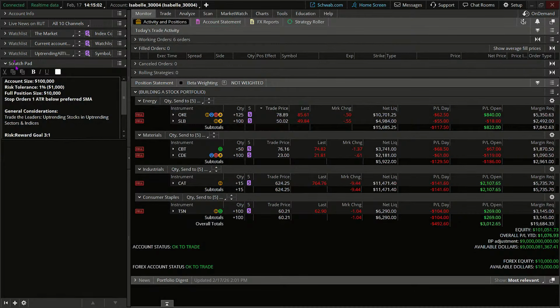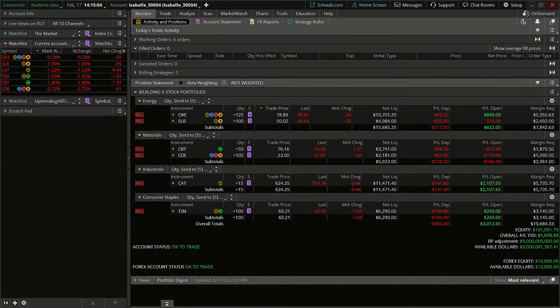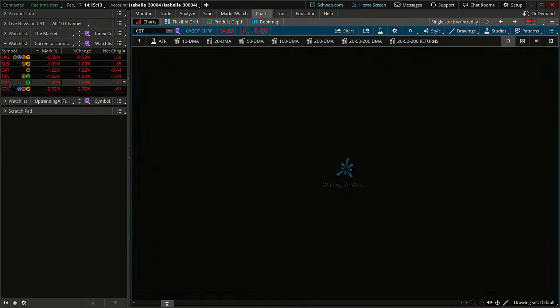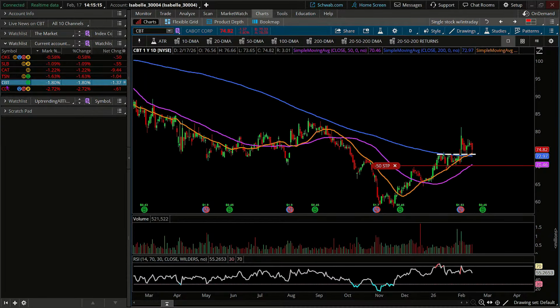I'm going to open up my watch list for the current account so that I can show these quickly. I'm going to go to my chart and we're just going to work our way down things here. Now, the ones like I mentioned, we're not going to make any changes on. We're not going to make a change to Cabot, and you'll see why here.